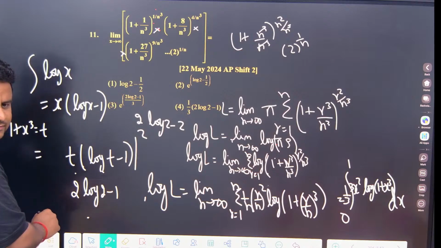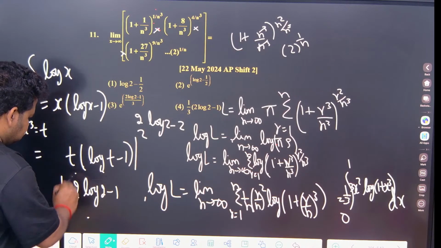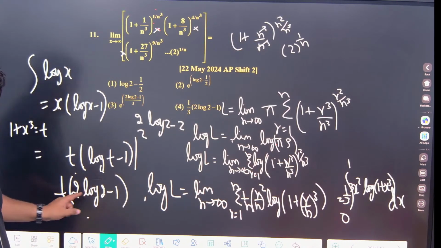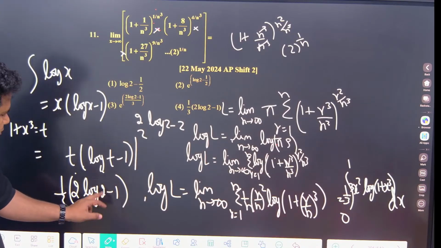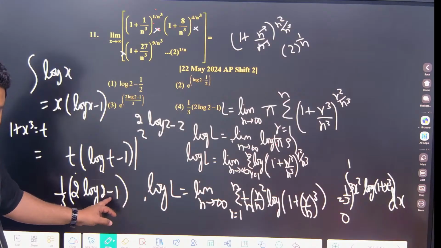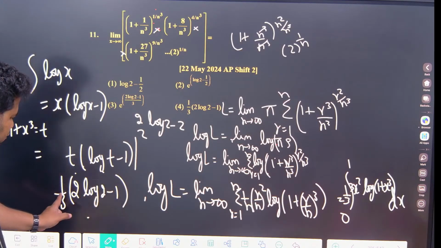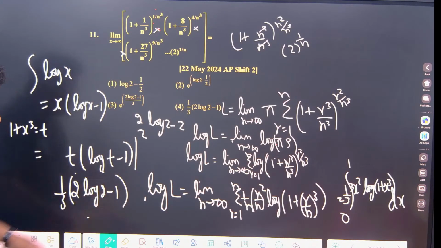Outside, what will be there? 1 by 3 will be there. So, this will be inside. Clear now? 1 by 3, 2 log 2 minus 1, this will be there. So, minus 2 plus 1 is minus 1. So, 1 by 3, 2 log 2 minus 1.